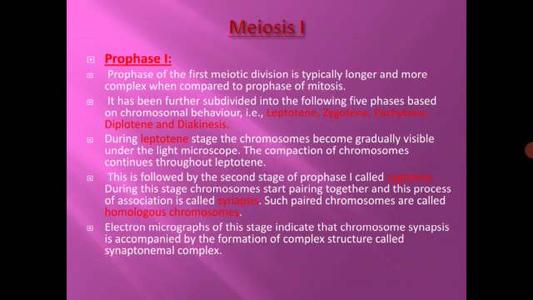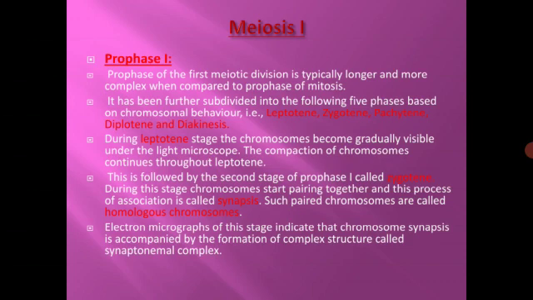It has been further subdivided into the following 5 phases based on chromosomal behavior: leptotene, zygotene, pachytene, diplotene and diakinesis. So these are the substages of prophase 1. Very important question for 5 marks.